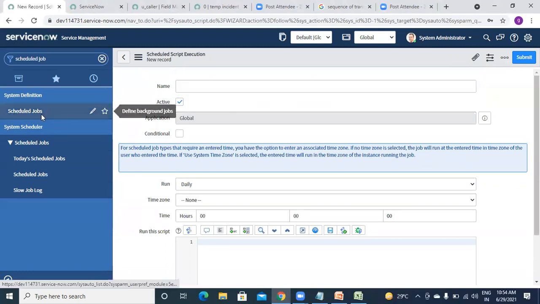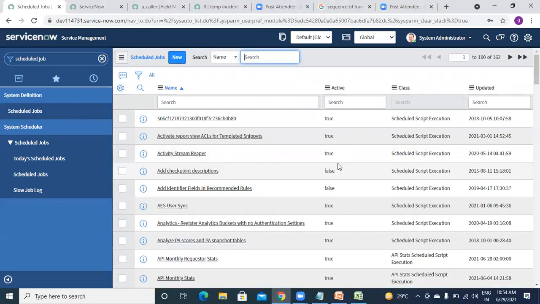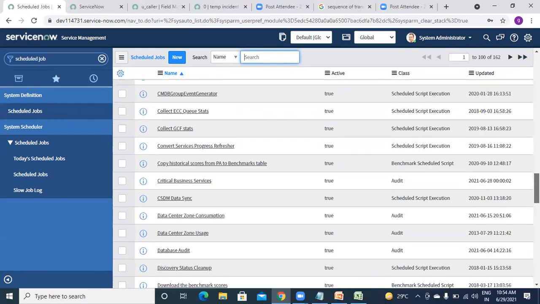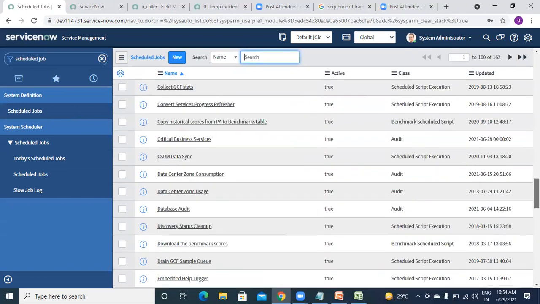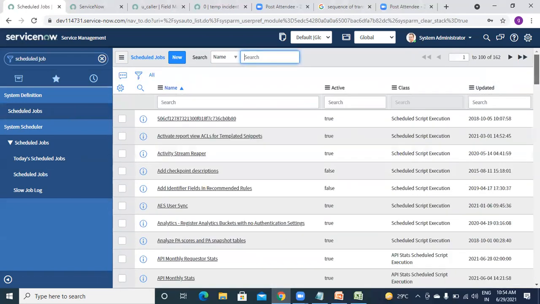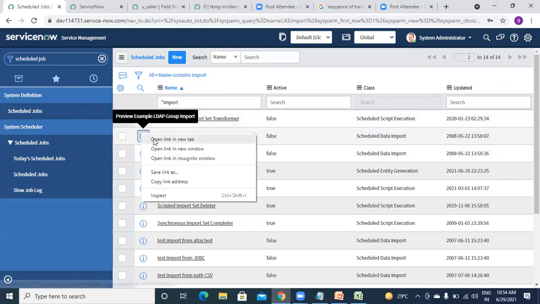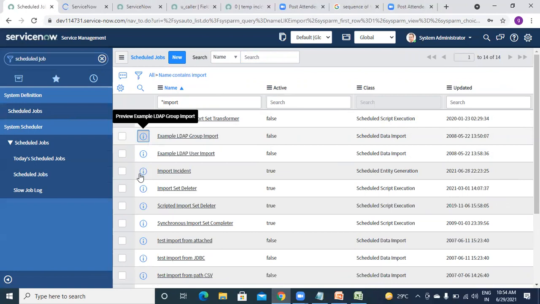Let me check where was that data source type. Import. Let me open a new one. LDAP. Okay, let me open this just to check.